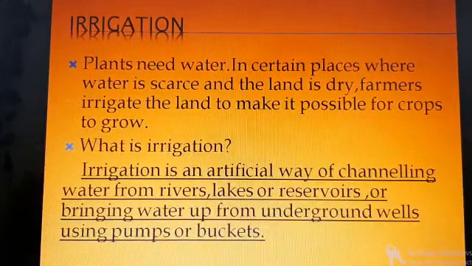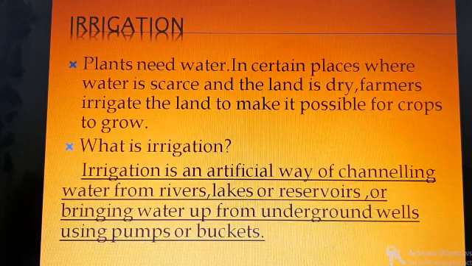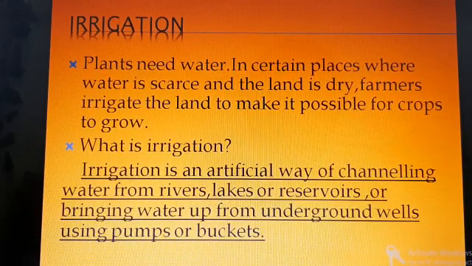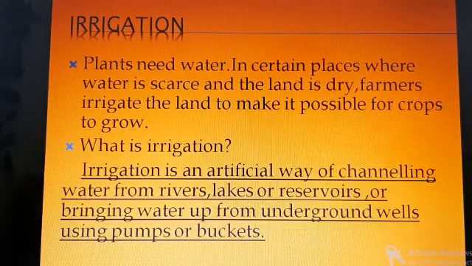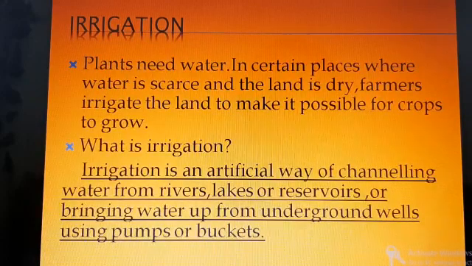Irrigation is an artificial way of channeling or supplying water from rivers, lakes or reservoirs, or bringing water up from the ground, underground wells, using pumps or buckets. Reservoir means a large storage of water which is used for several purposes including irrigation. So this way of giving water to the plants artificially is called irrigation.